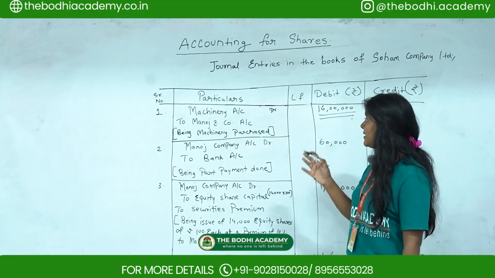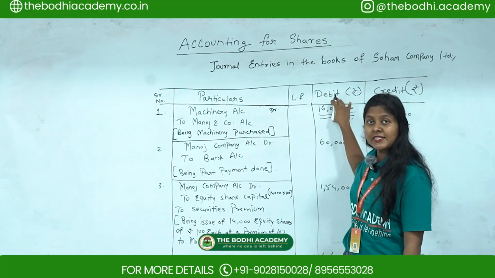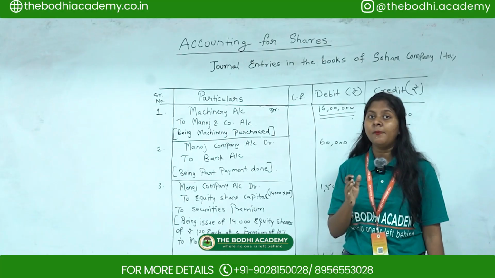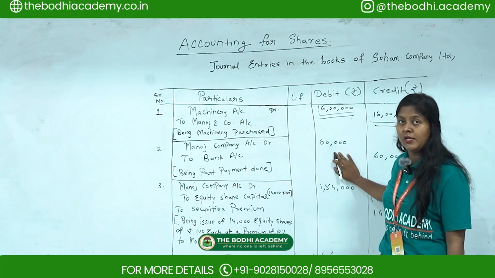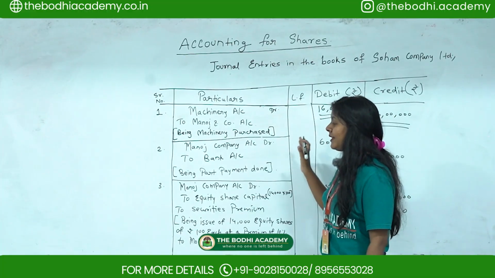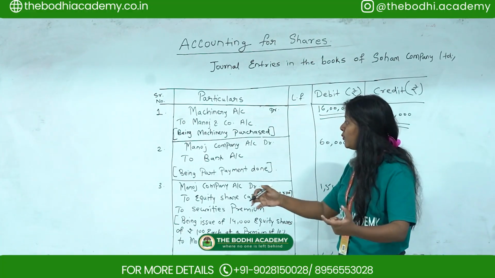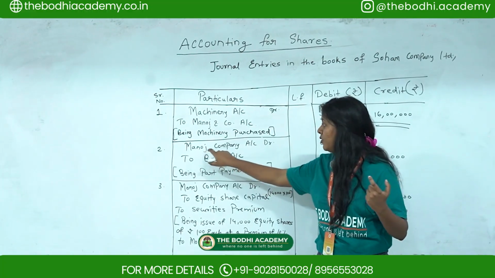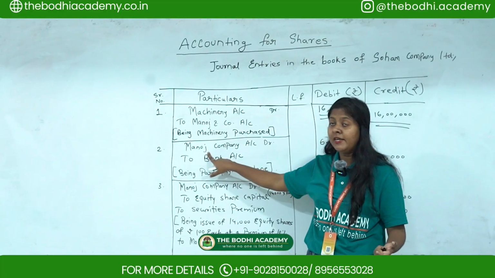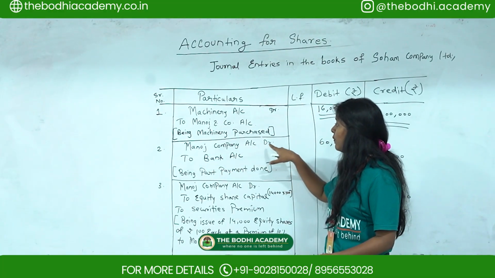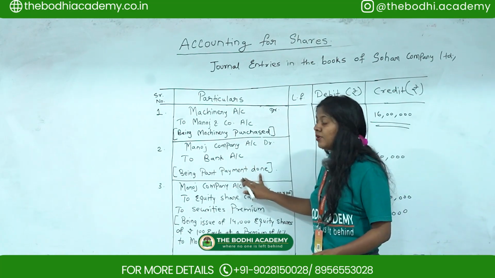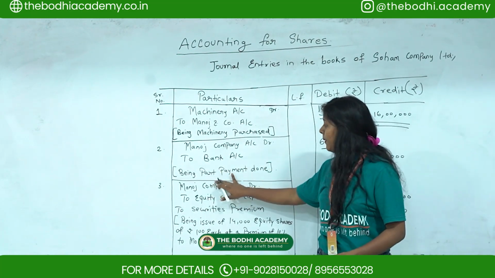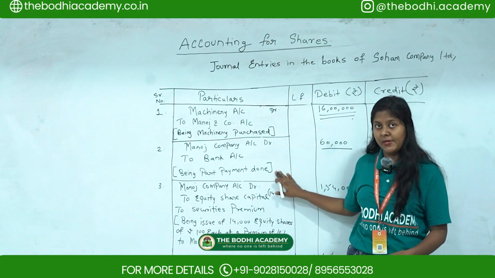Next part, since he has purchased for 16 lakhs but has only made a part payment, he paid only rupees 60,000. Whenever you are writing this, that particular amount is going into the bank account of Manoj. So Manoj is receiving it, right? So Manoj Company account debit 60,000 to bank account, and the narration you write is: being part payment done to Manoj Company Limited.